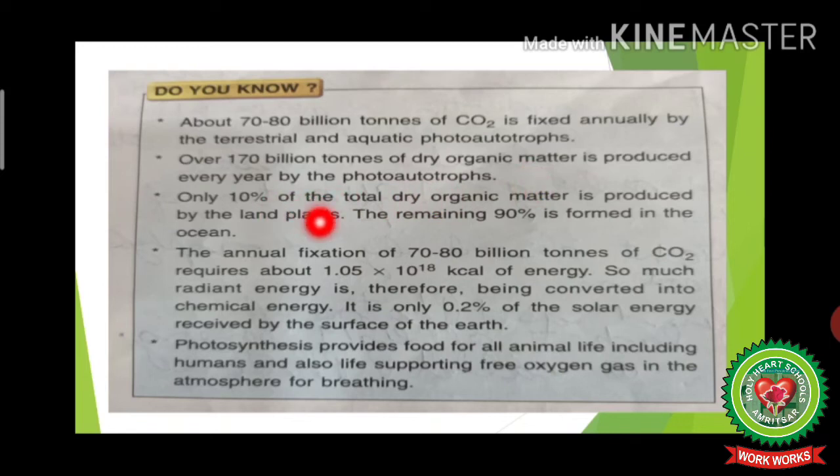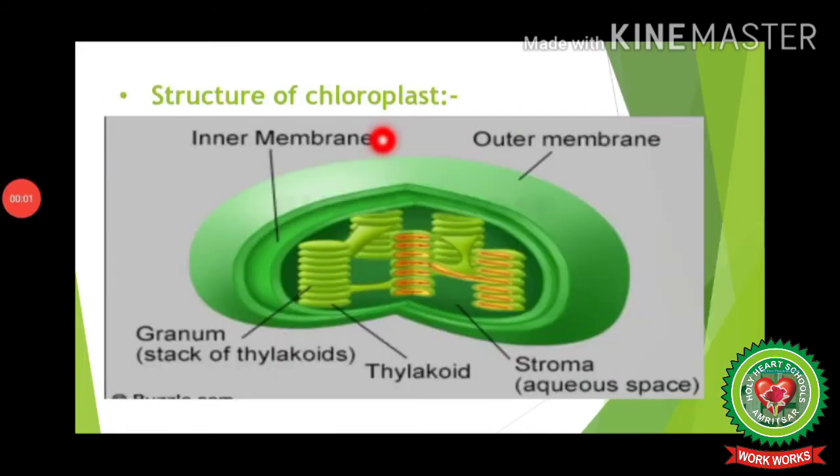Only 10% of the total dry organic matter is produced by the land plants. The remaining 90% is formed in the oceans. Structure of chloroplast. Chloroplasts are the small, disc-shaped, double membranous, green colored plastids which are found in the green colored parts of plant.